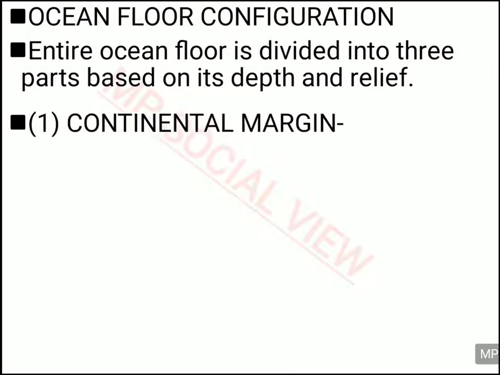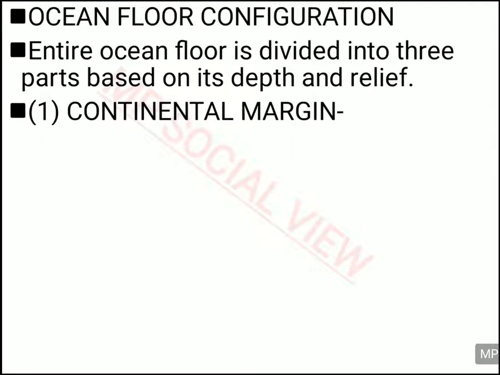Now we are going to see the ocean floor configuration. So what is ocean floor configuration? According to it, when you want to divide the ocean into different parts on the basis of its depth and relief features, you can divide it into three parts: the continental margin, second the abyssal plain, and third the mid-oceanic ridges.